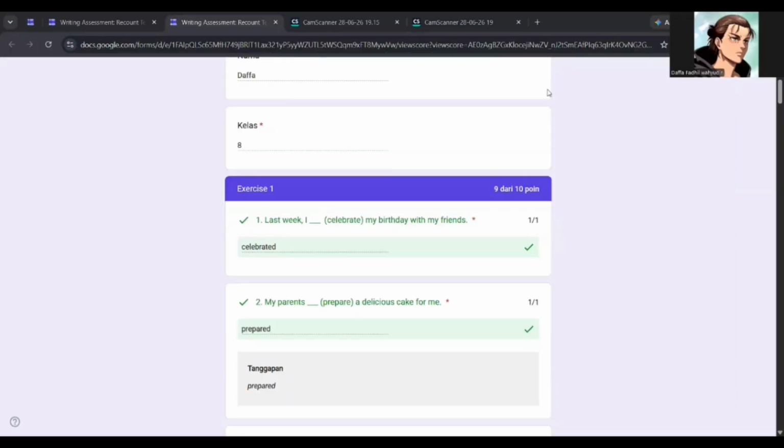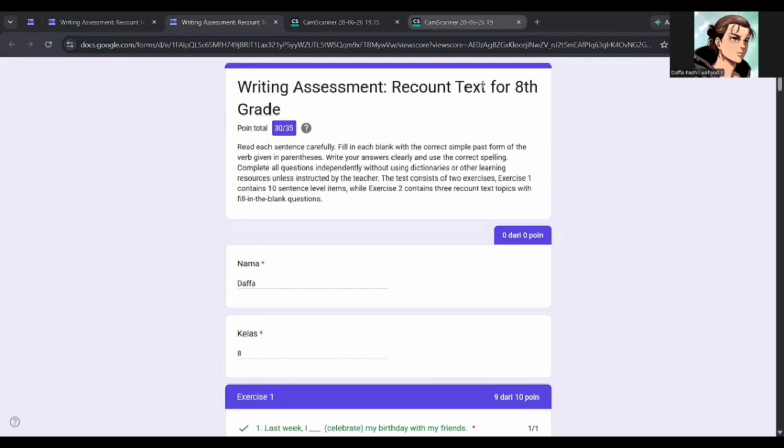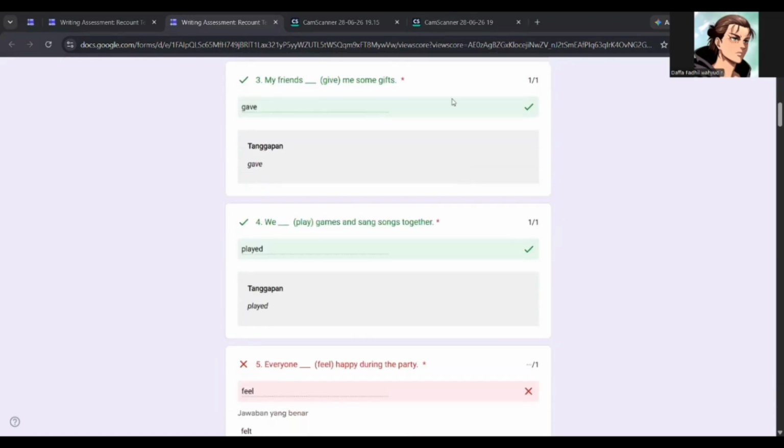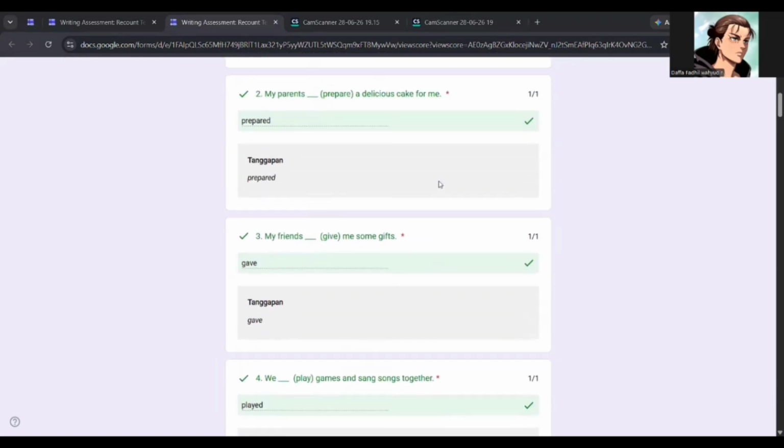So, firstly, I would like to introduce myself. My name is Dafa Fadil Wahyudin, and now I'm going to explain the result of my analysis of this writing test based on the principle of reliability. Based on the principle of reliability, this writing assessment demonstrates a high level of reliability.